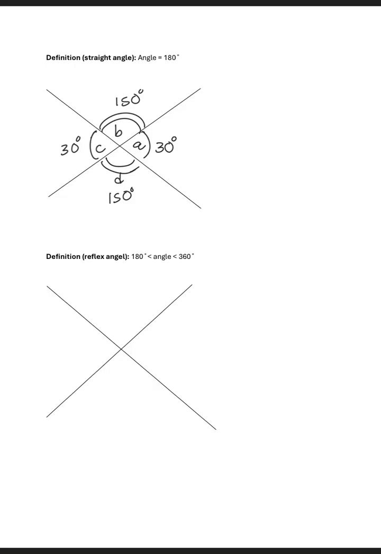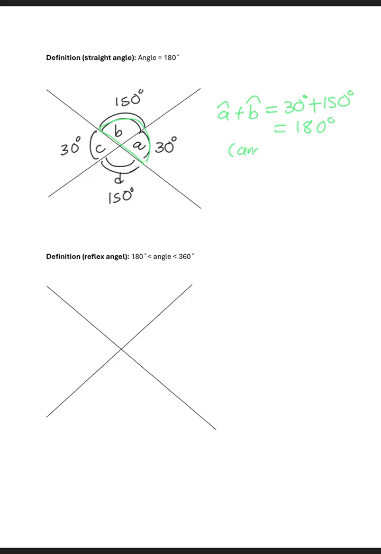And then now, a straight angle is an angle that is equal to 180. So we're going to identify all the straight angles that will give us 180 degrees. The first part, we have this portion here. Angle A plus angle B. When we add them, we get 180.